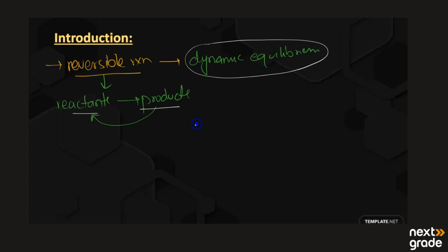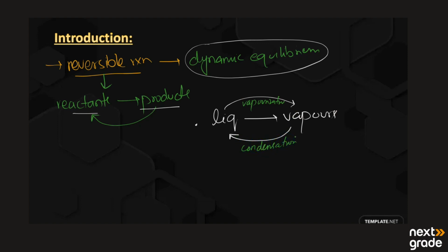As in our previous lesson, we looked at a liquid changing into vapors, the gas phase. So liquid changes into vapors and vapors again recombine and change into the liquid. This process is vaporization, and the second, in which the vapors change into the liquid, is known as condensation. When these two rates become equal to each other, this state is known as dynamic equilibrium.